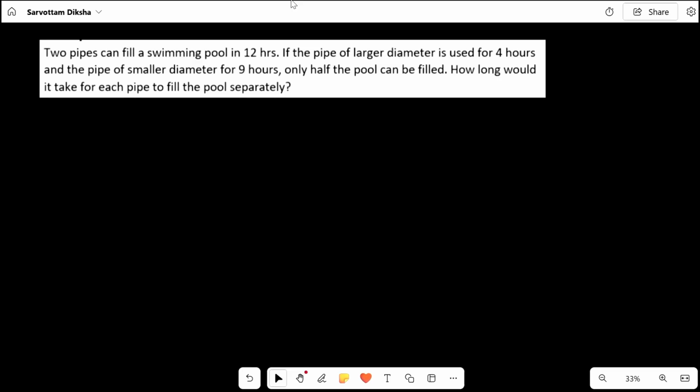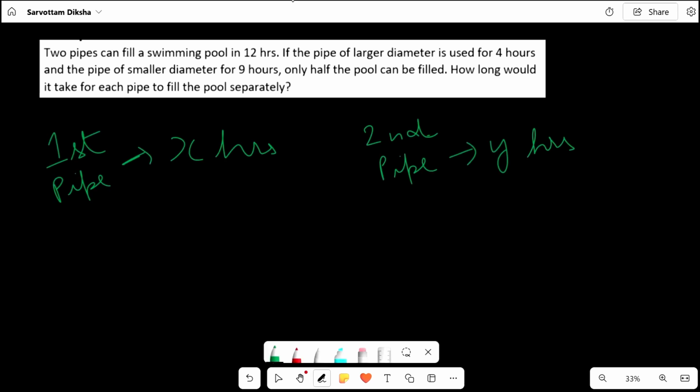Pause the video and read the question. We have two pipes here. Let me assume the first pipe fills the pool in X hours and the second pipe fills the pool in Y hours.